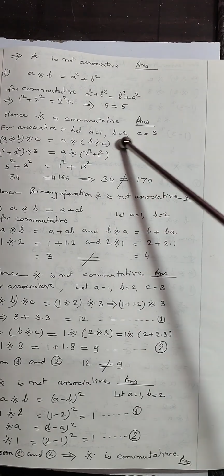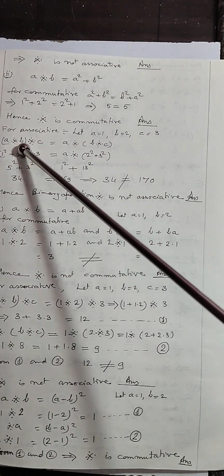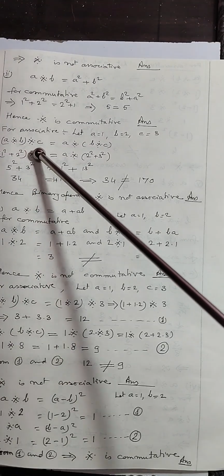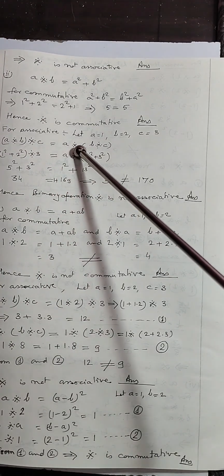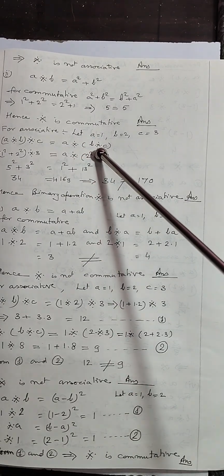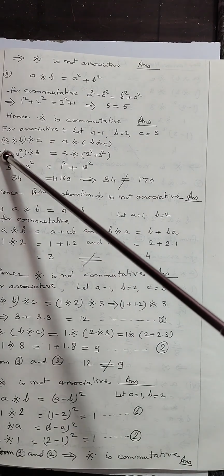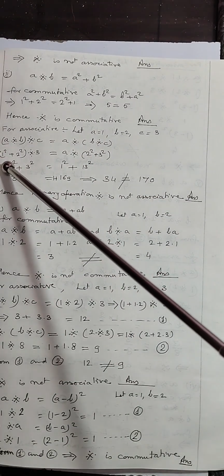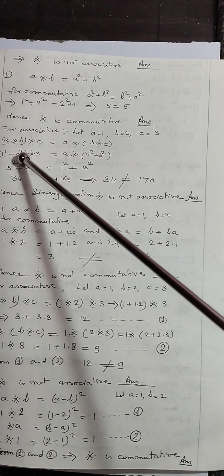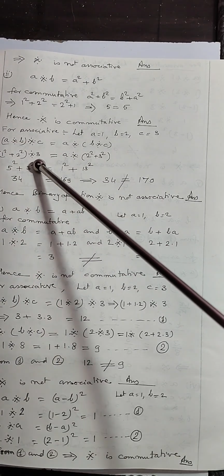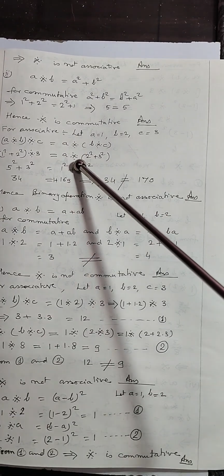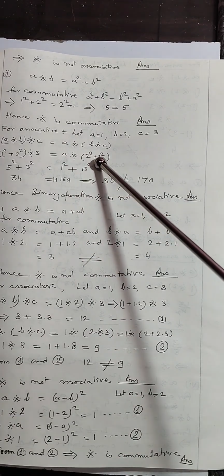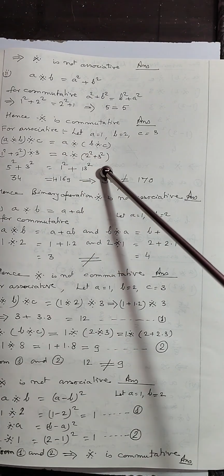For associative property, let a is equal to 1, b is equal to 2 and c is equal to 3. So (a binary b) binary c should be equal to a binary (b binary c). So a की जगह पर मैंने 1 का स्क्वायर प्लस 2 का स्क्वायर, binary 3 should be equal to 1 binary (2 square plus 3 square).